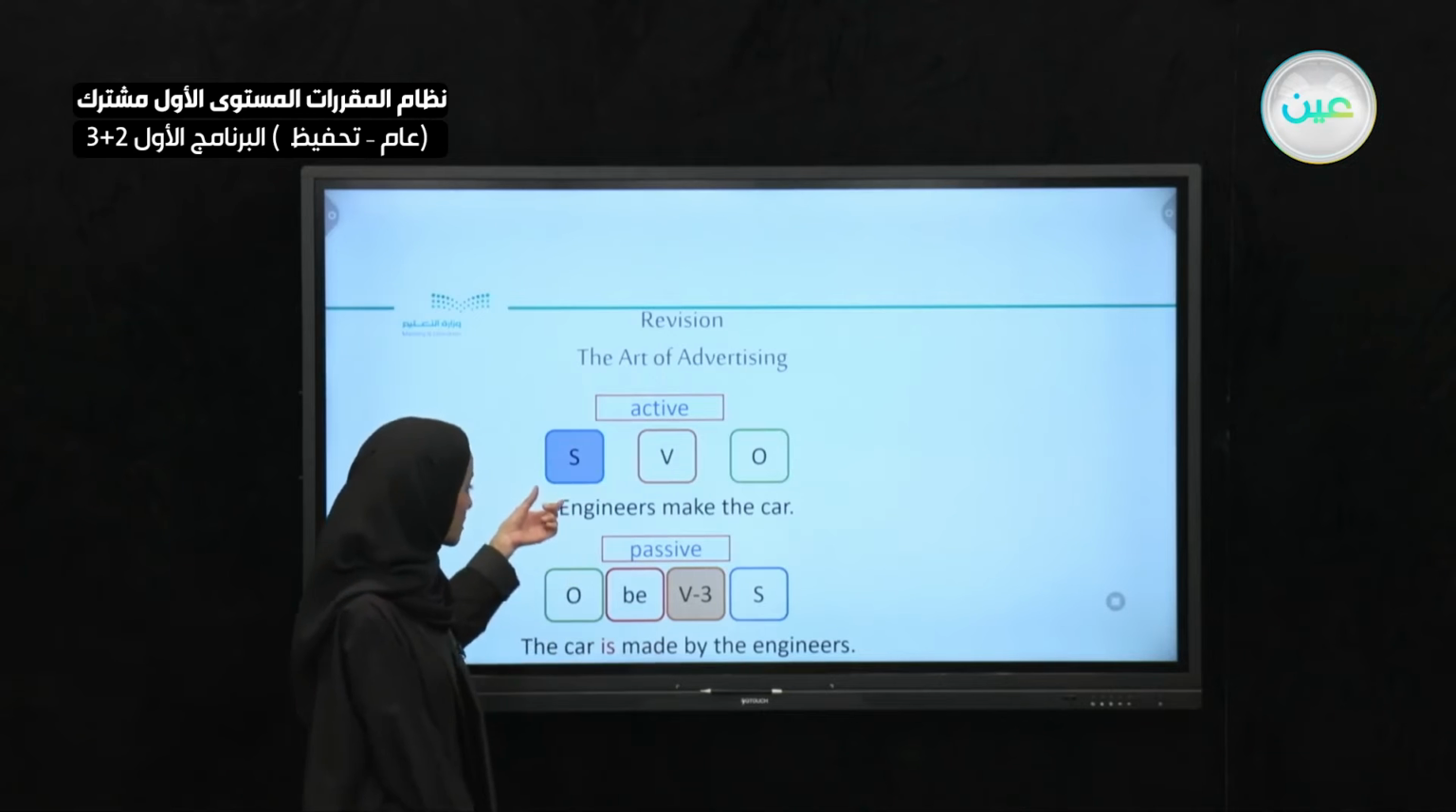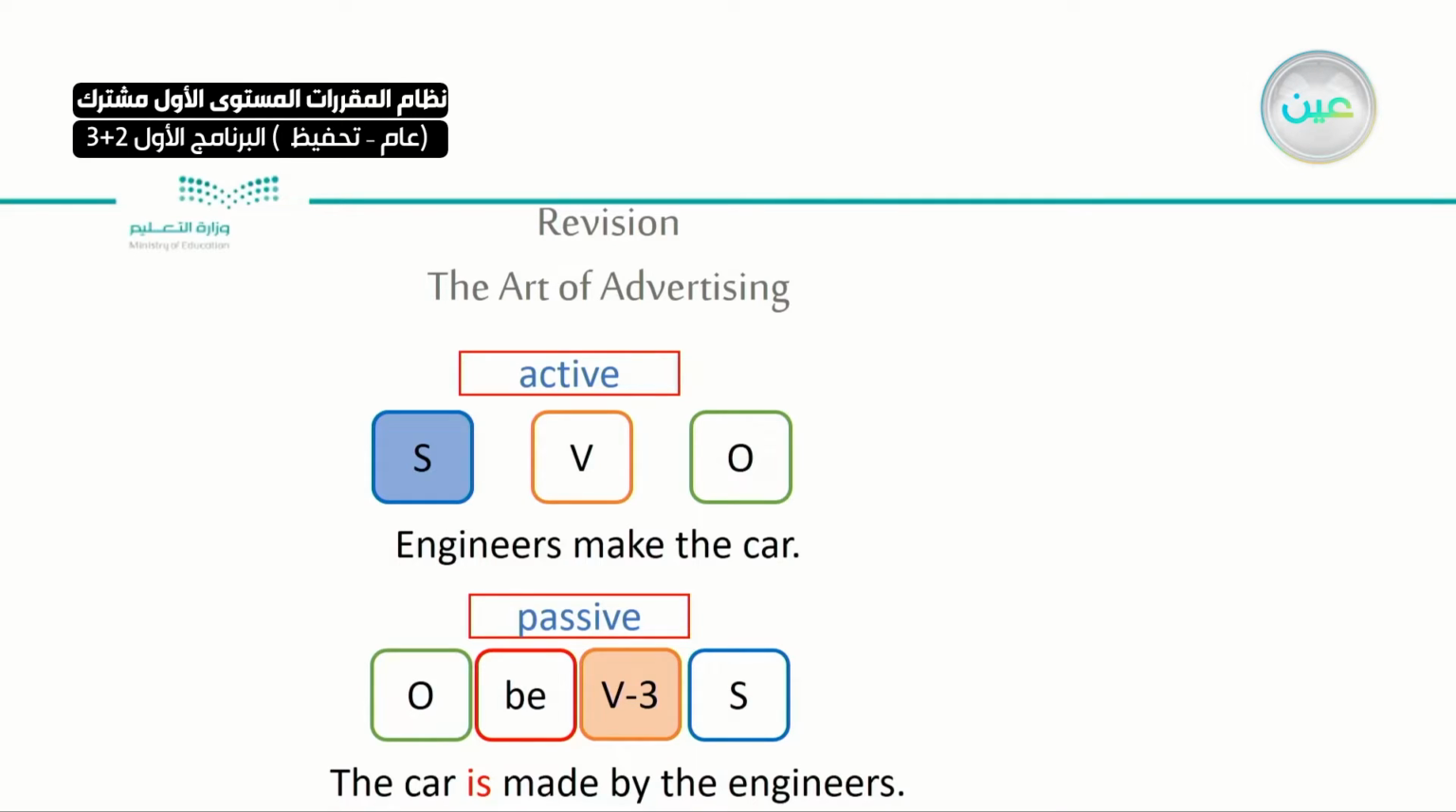However, if it is an active sentence, I would say the engineers make the car. This is the subject, this is the verb, and this one is the object. However, here we started with the object. What did we use? We used the verb to be. This is the verb to be. It is. Why is it "is," not "was" or "be"? Because this verb is in the present tense. So the verb to be will be affected by the verb in the active voice.